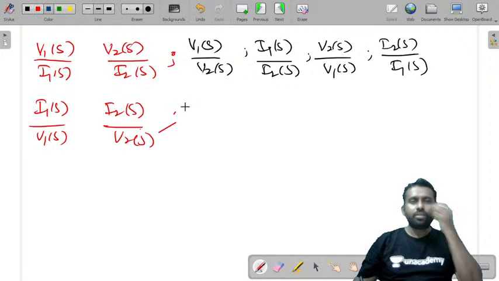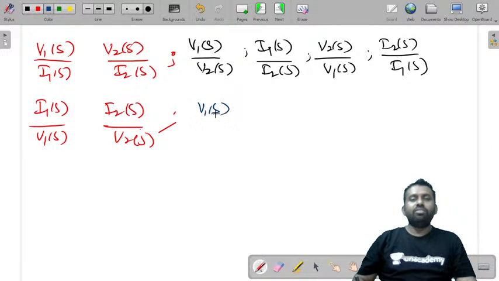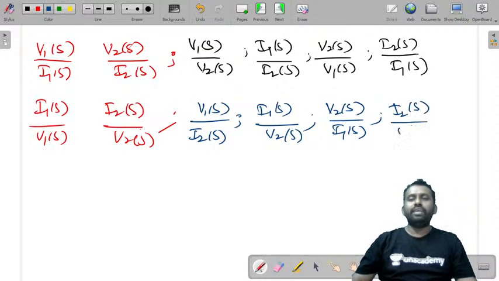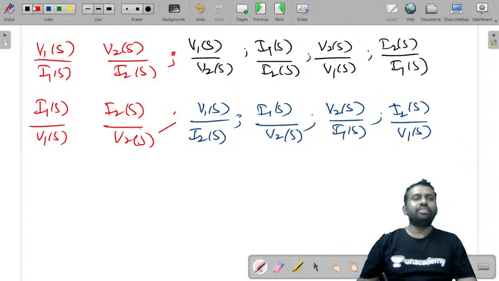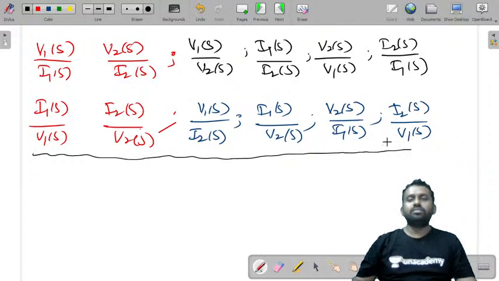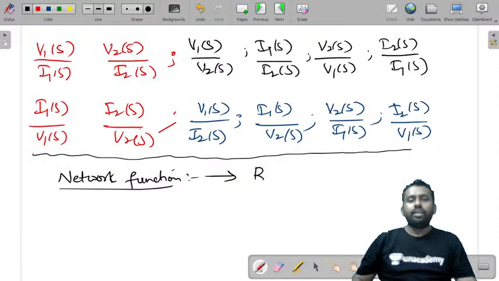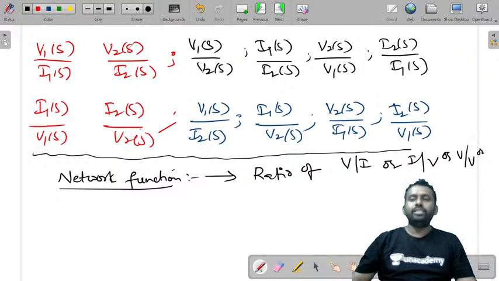Similarly, you can also write V1 of S by I2 of S or I1 of S by V2 of S, and V2 of S by I1 of S or I2 of S by V1 of S. These are all the transfer functions that we have studied till now. These are all the network functions. Now what do you observe from this? Each is a ratio of voltage to current, current to voltage, voltage to voltage, or current to current.